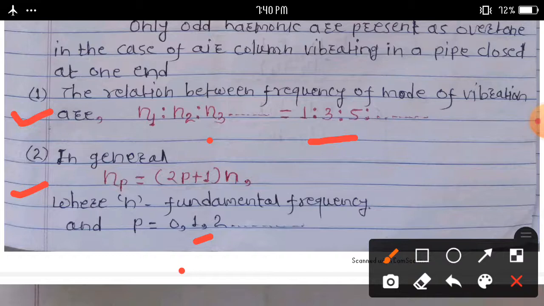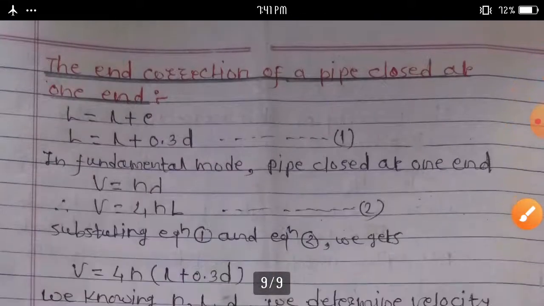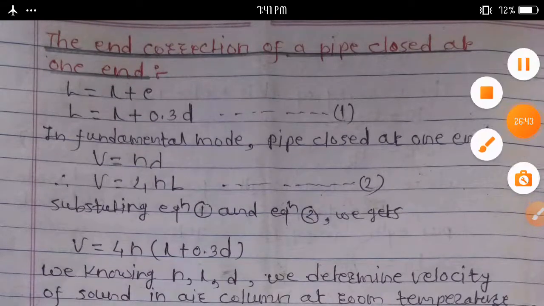These organ pipes can be classified into two types. First is the closed organ pipe and another one is the open organ pipe. And what do we mean by end correction? End correction means the distance between the open end and the antinode is called the end correction. In this way we complete these points.